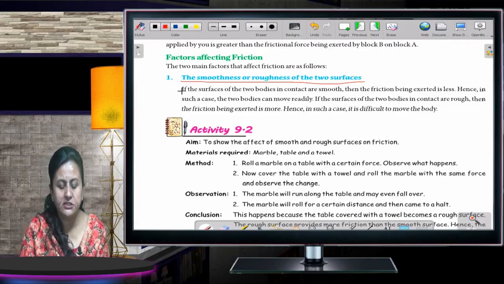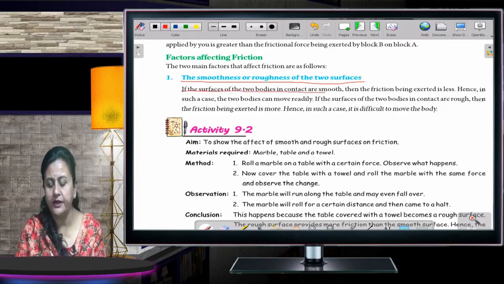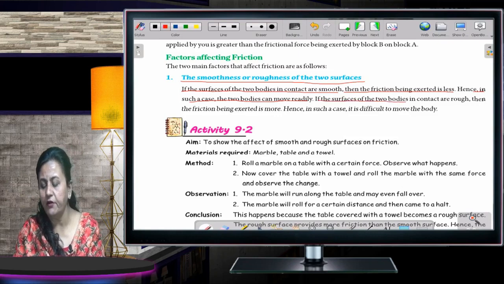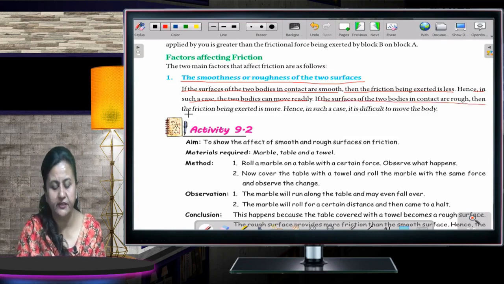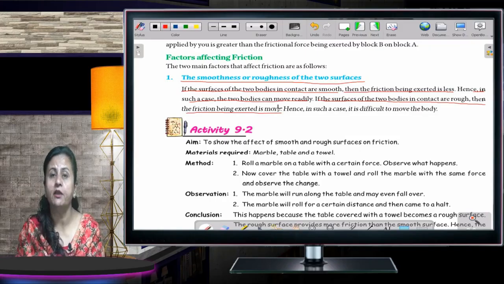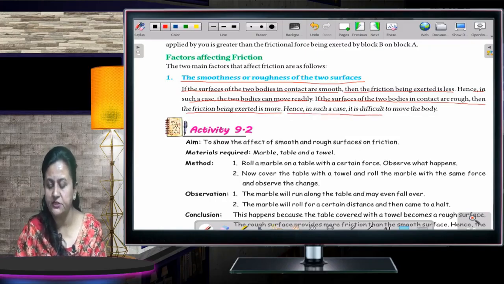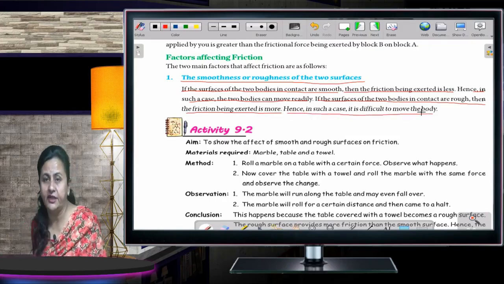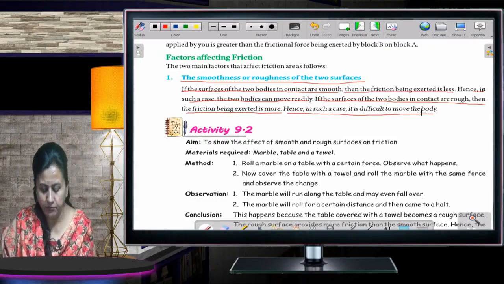If the surfaces of the two bodies in contact are smooth, then the friction being exerted is less. Hence, in such a case, the two bodies can move readily. If the surfaces of two bodies in contact are rough, then the friction being exerted is more. Hence, in such a case, it is difficult to move the body. That I told you just now. Now moving to the next one.